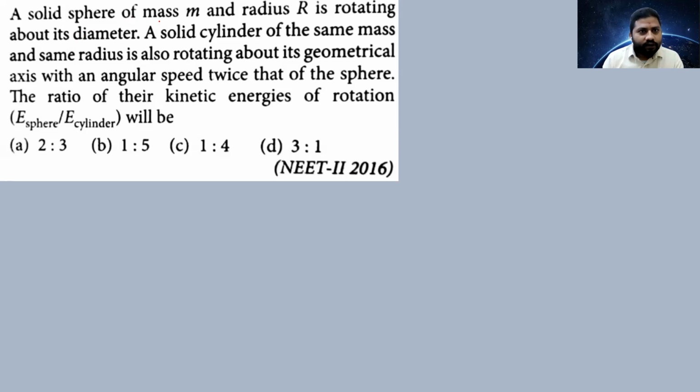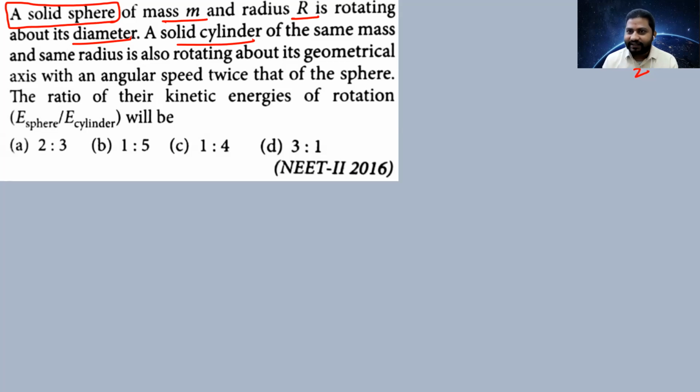A solid sphere of mass m and radius r. See, solid sphere. Immediately you should remember the expression of moment of inertia. What's a solid sphere? It's 2 by 5 mr square. Rotating about the diameter. Yes, this one. A solid cylinder. Immediately you should understand the moment of inertia of it is mr square by 2.